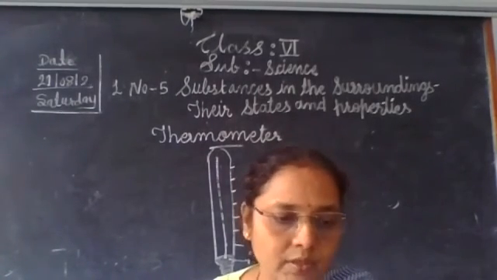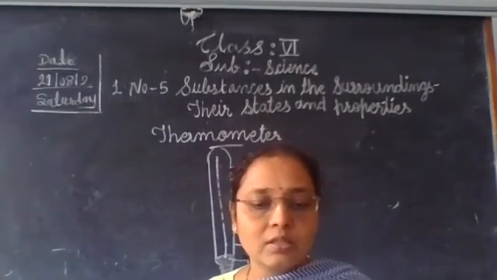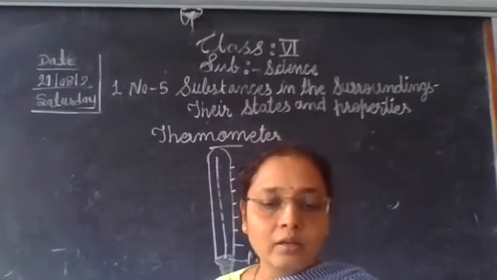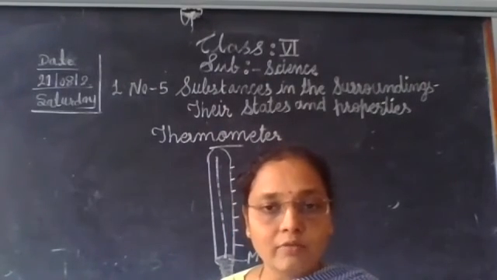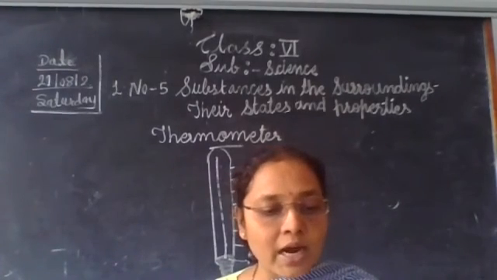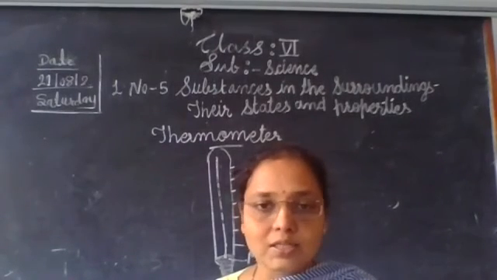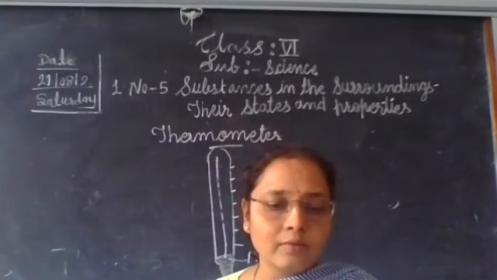So this is about the thermometer. Then you have to do this activity. Take ice in one bowl, put the thermometer in that ice and note down the temperature. You will find it is 0 degrees Celsius. Okay.